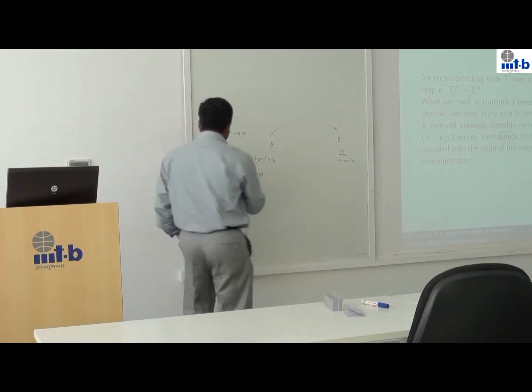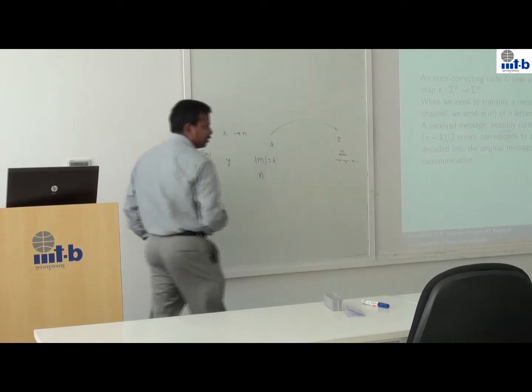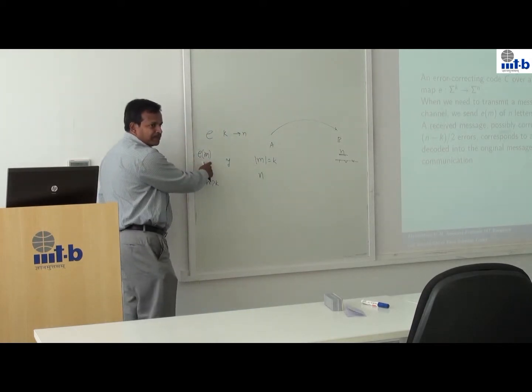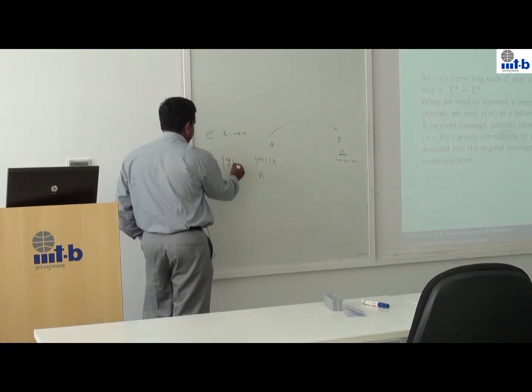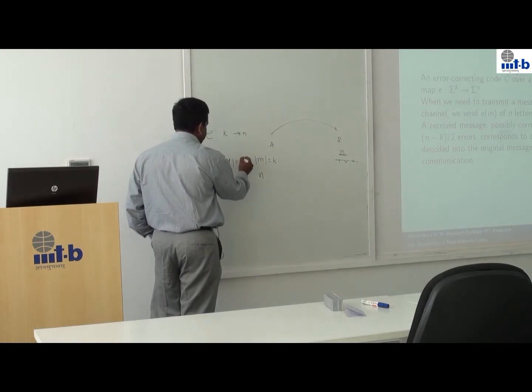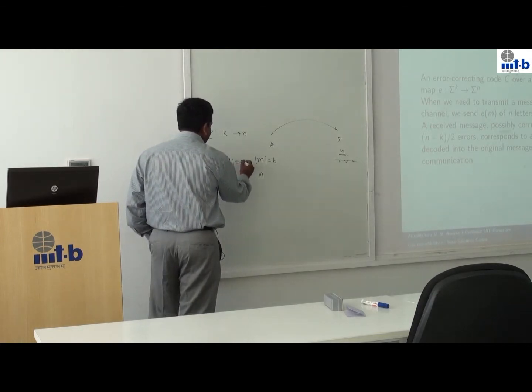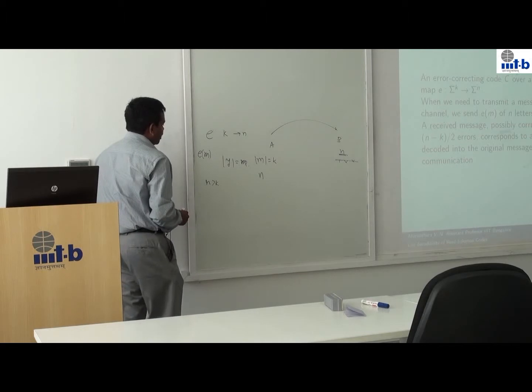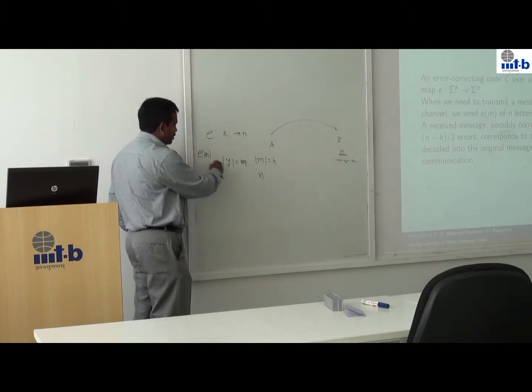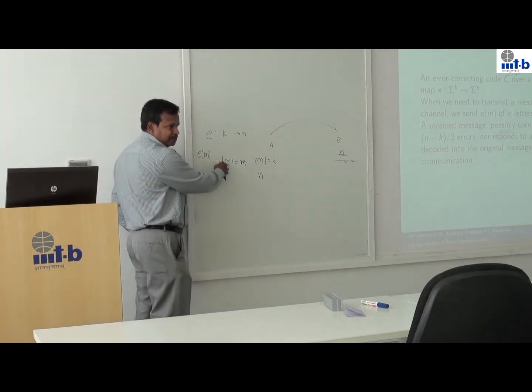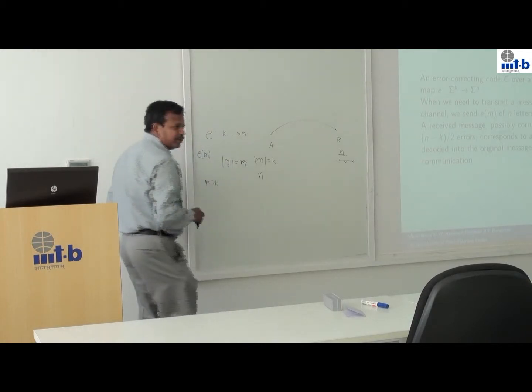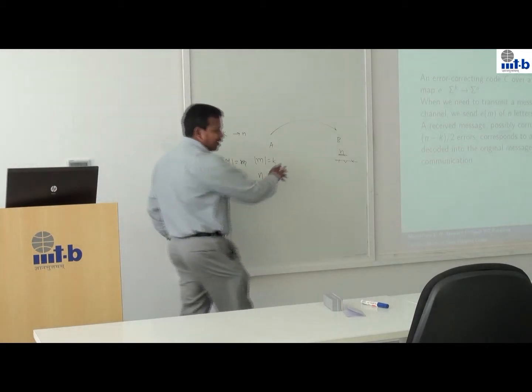After receiving, I won't receive e of m. I'll receive an n-bit vector y, but it is not exactly e of m, there are some bits which are flipped. So I'm allowed to make mistakes when I send the message.